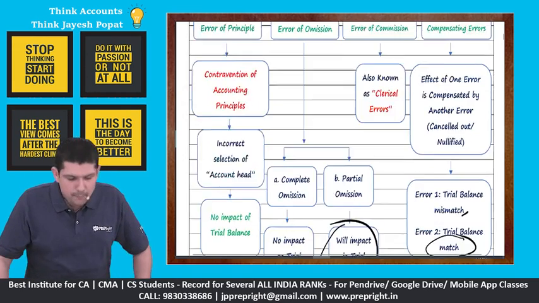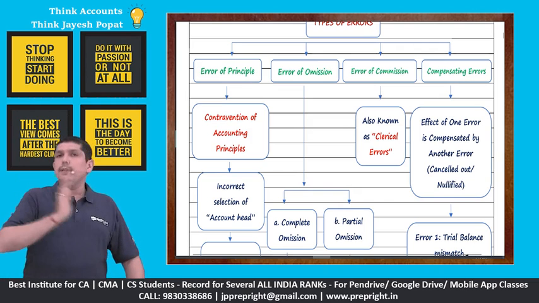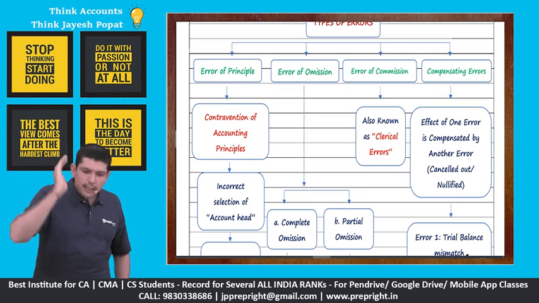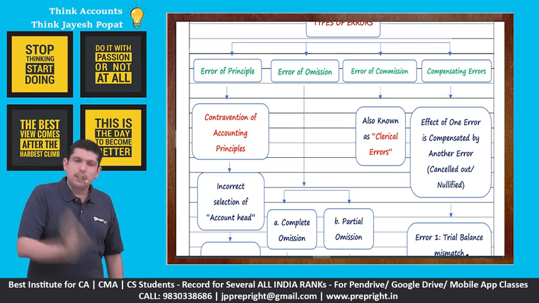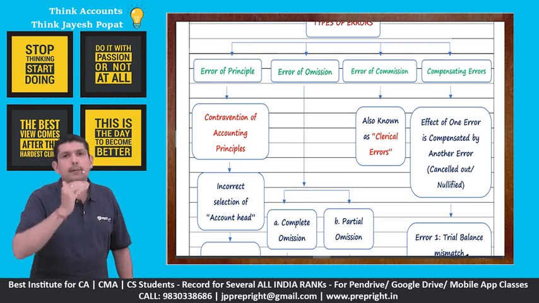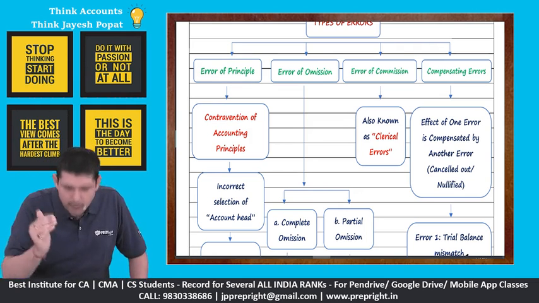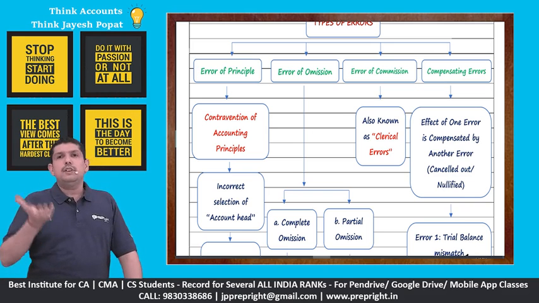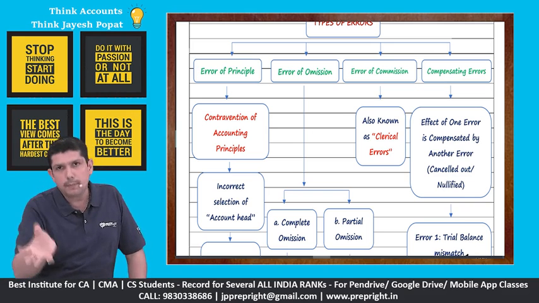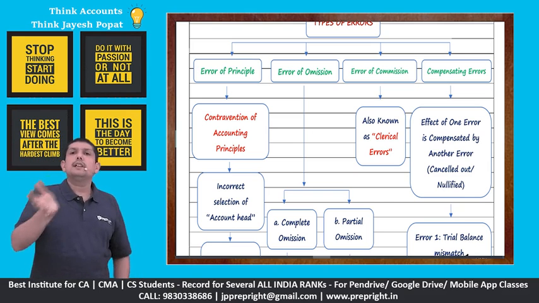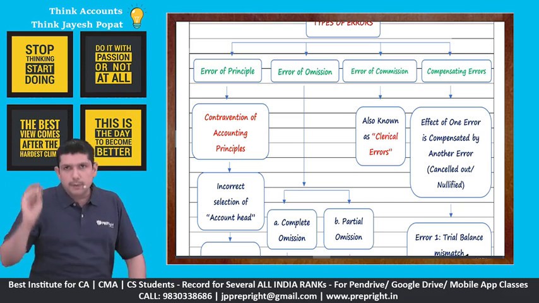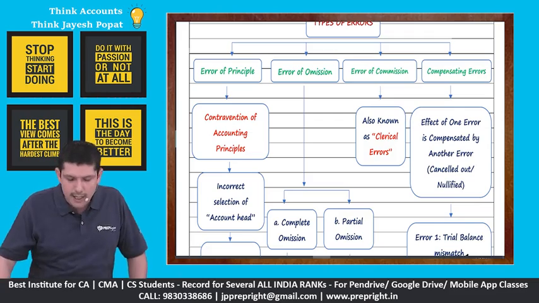So a quick recap: in case of error of principle, there will be no impact on the trial balance. In case of error of omission, complete omission, no impact. Partial omission, it will impact the trial balance. In case of error of commission, it depends upon the nature of the error. Some nature could be such that it could impact the trial balance. Some error could be such that it may not impact the trial balance. Compensating error will have no impact on the trial balance.